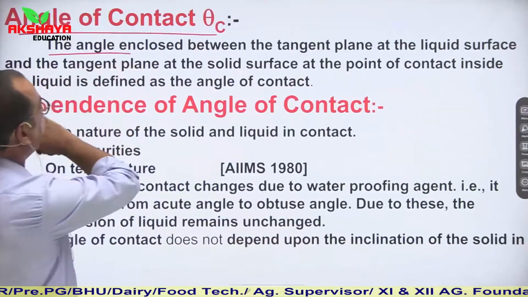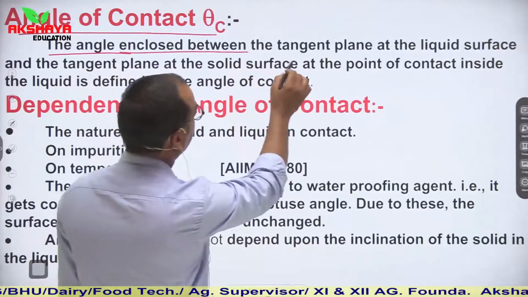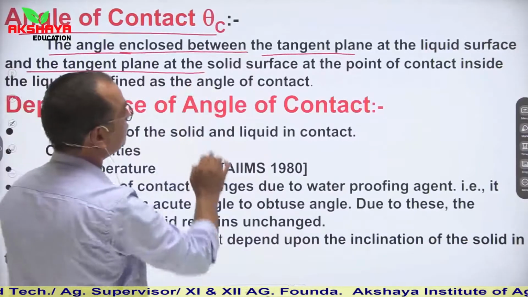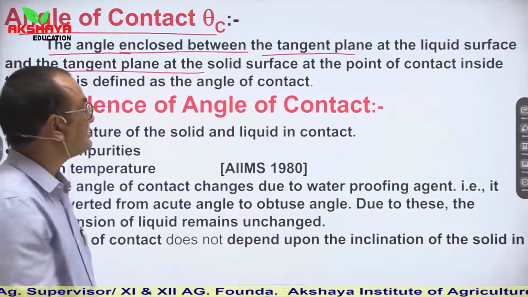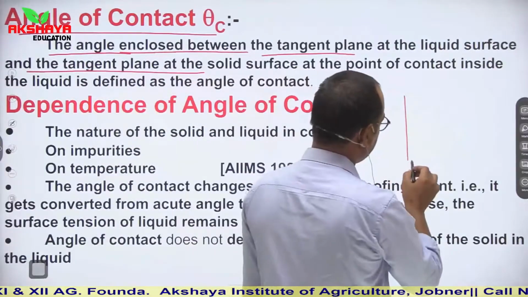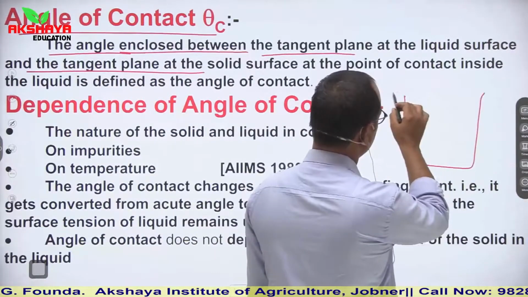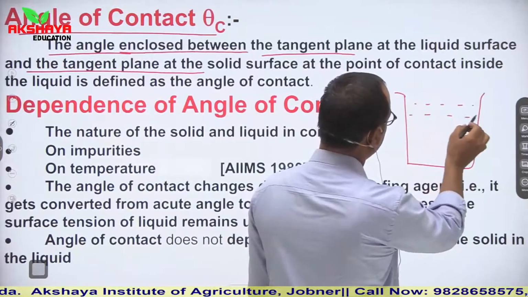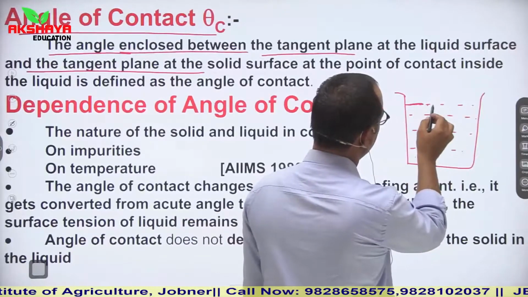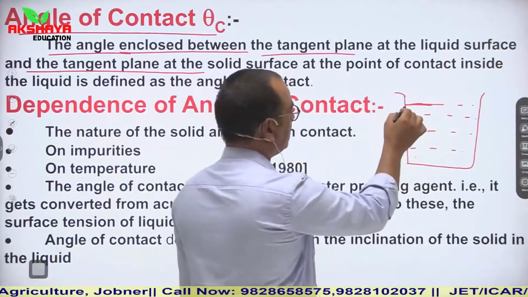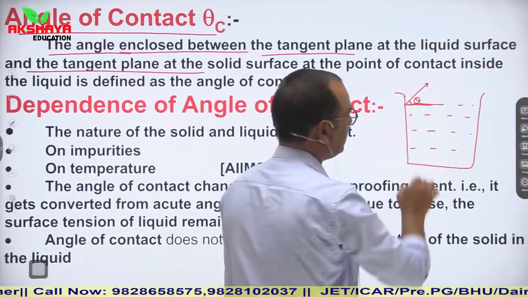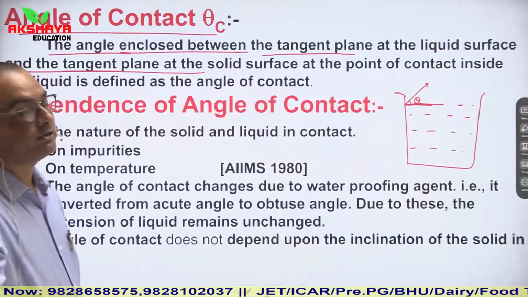First, what is angle of contact? It is the angle enclosed between the tangent plane at the liquid surface and the tangent plane at the solid surface at the point of contact, inside the liquid. If we see it by diagram, let us say this is a container and a liquid is filled in this container. Here this is the tangential surface at the liquid, and this angle is known as angle of contact.